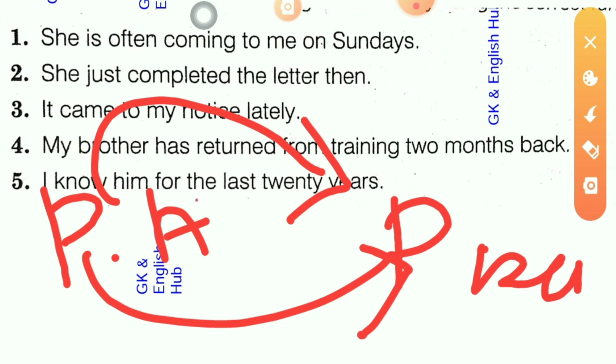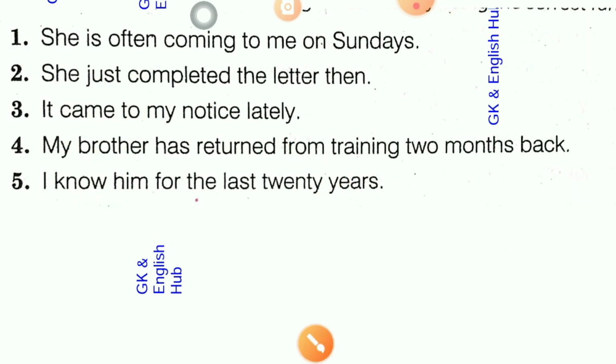In these cases we form the sentence in present perfect tense. Also, some conjunctions and adverbs tell you that the sentence will be in present perfect.